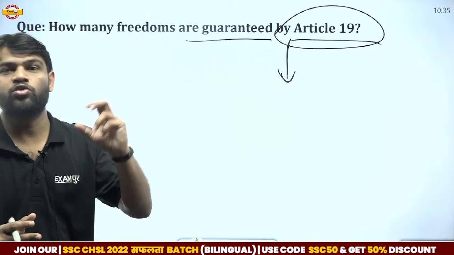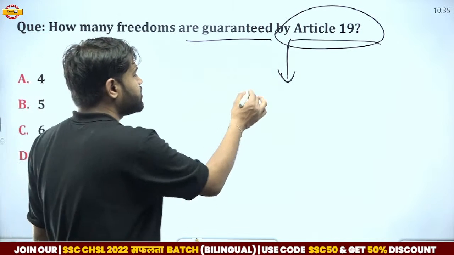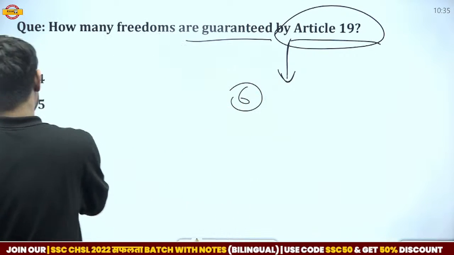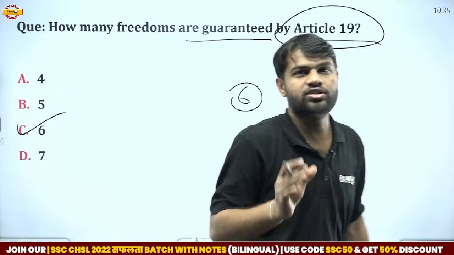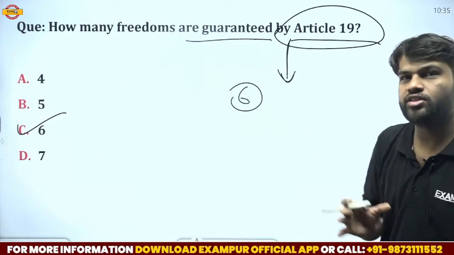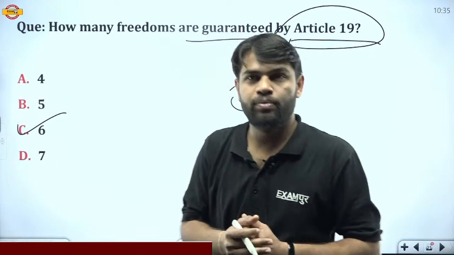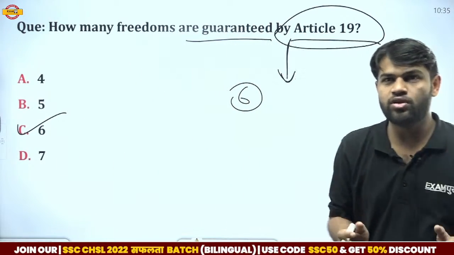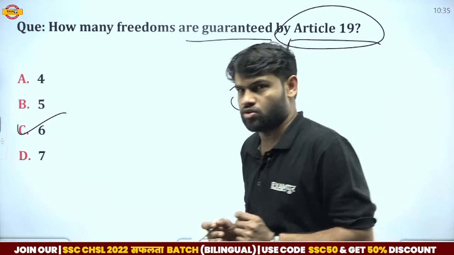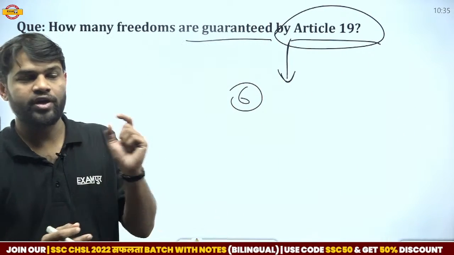And how many rights are protected by Article 19? The correct answer is option C, which means 6. There were 6 rights of Indian citizens protected by Article 19. So Vikramaditya, 5 is not the correct answer. The correct answer is option number 6. Which are these rights protected by Article 19?